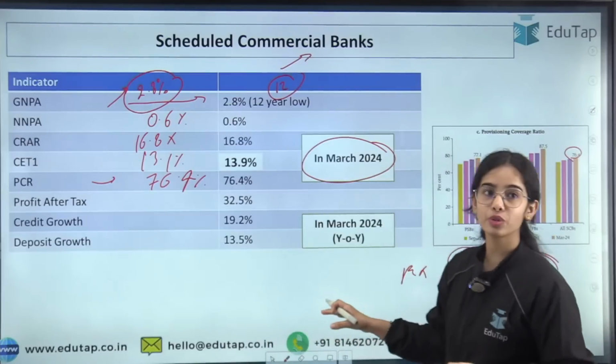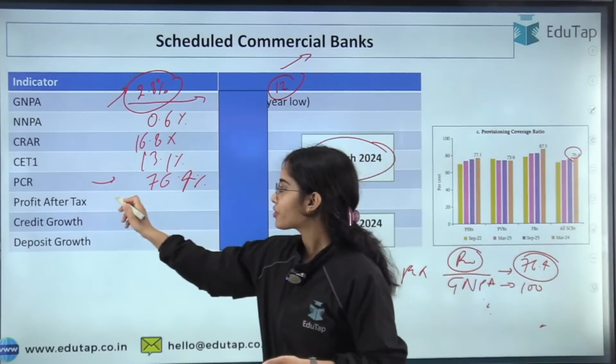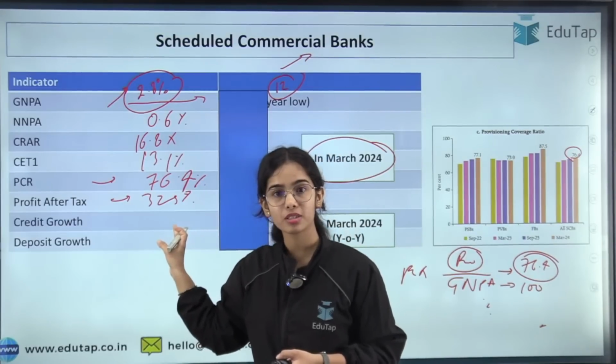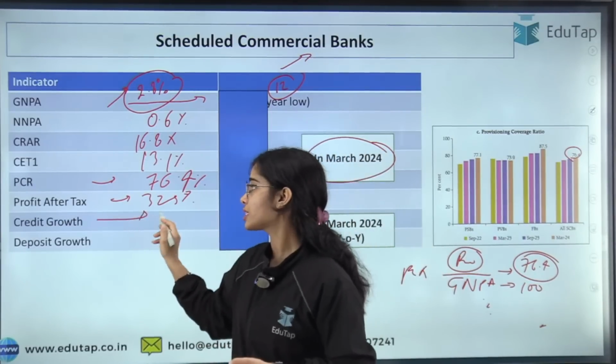Okay, so profit after tax is 32.5%. I hope you remember this. Credit growth is how much?